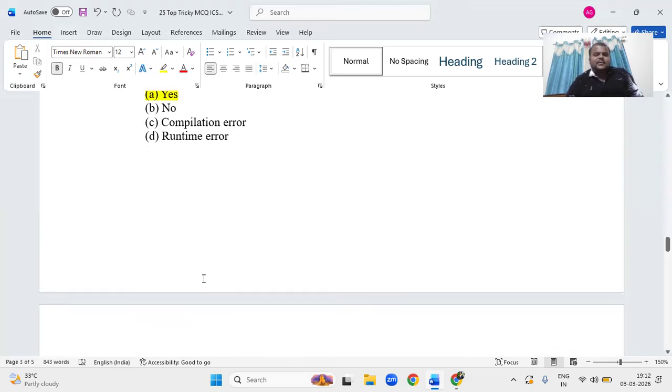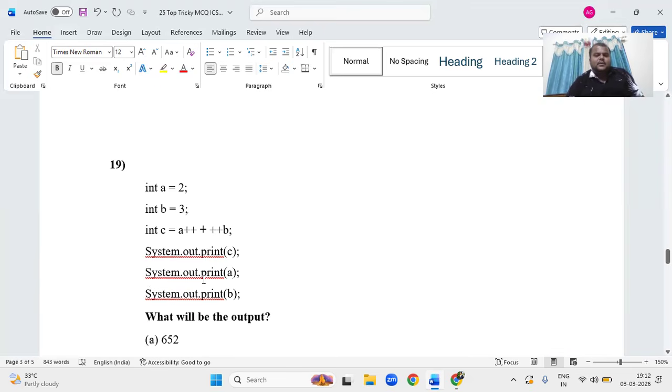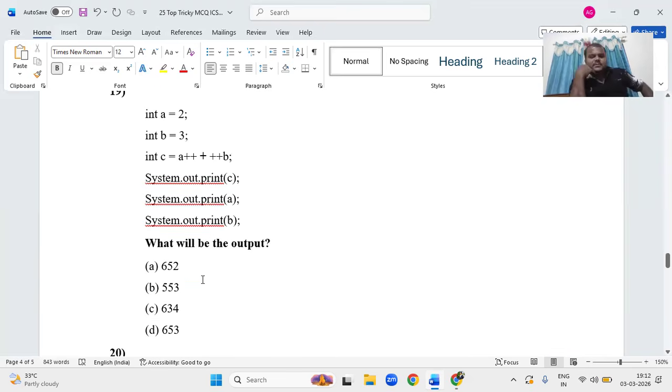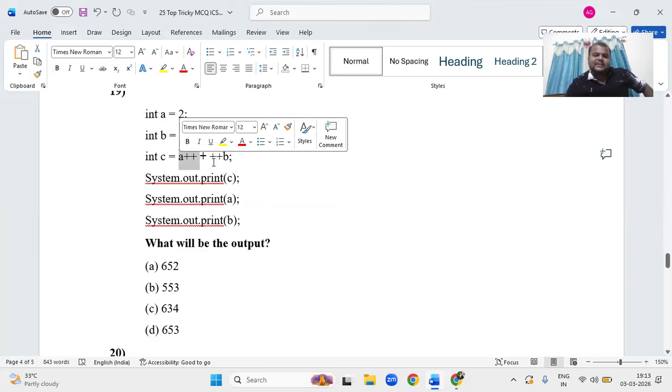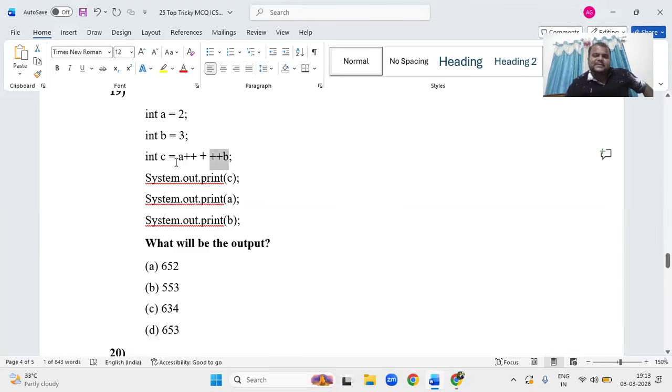Next, 19th. So he has given increment and decrement. Okay, a value is 2, b value is 3, c is equal to a plus b. So this is the post increment. It will remain same. And this is the pre-increment. a plus means it will become 2 only, plus 3. 2 plus 4, 2 plus 4 is 6. 6, correct.